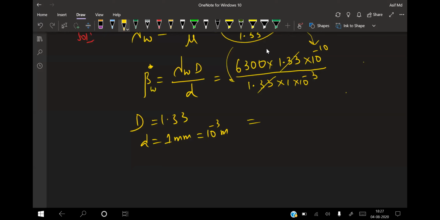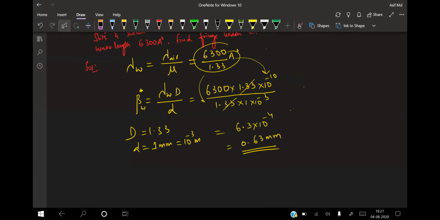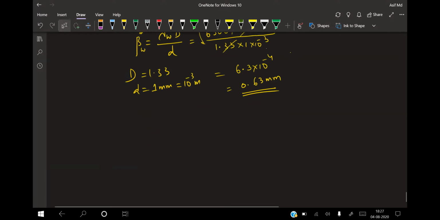1.33 will get cancelled, so this becomes 6.3 into 10 to the power of minus 4, which is approximately 0.63 mm. That will be the answer. I hope you can do this calculation. No problem. Clear for everyone? Okay, one more question.